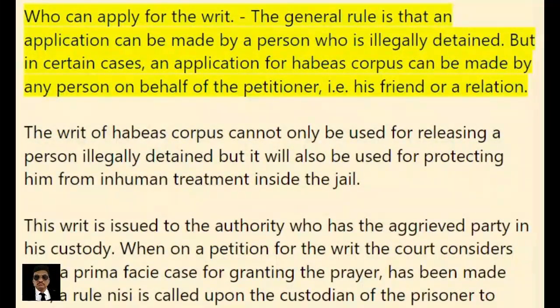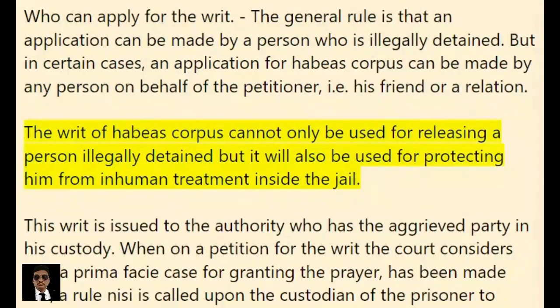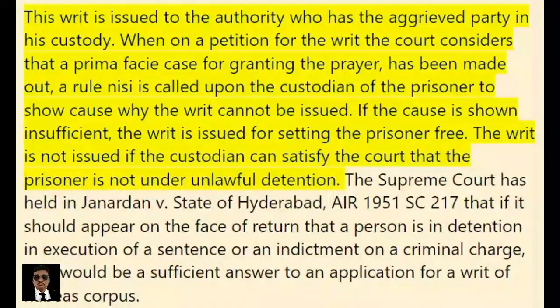Who can apply for the writ? The general rule is that an application can be made by a person who is illegally detained. But in certain cases, an application for habeas corpus can be made by any person on behalf of the petitioner, i.e. his friend or a relation. The writ of habeas corpus can not only be used for releasing a person illegally detained, but it will also be used for protecting him from inhuman treatment inside the jail. This writ is issued to the authority who has the aggrieved party in his custody.